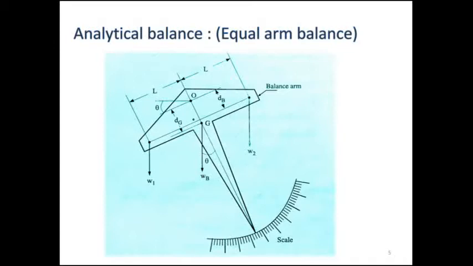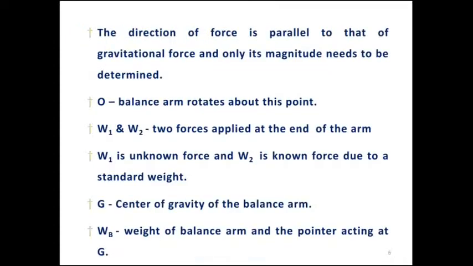With this diagram we can figure out the sensitivity of the pointer. dB and dg and L are the lengths, W1, WB, W2 are the weights, and G is the center of gravity, and the pointer reads out the engraved scales, and that's how it gives the reading. Let us find out the sensitivity of this pointer.